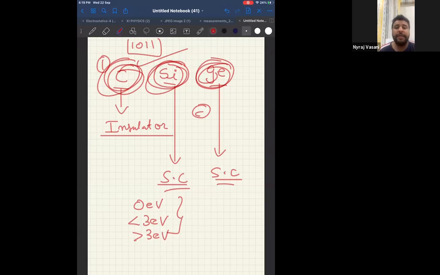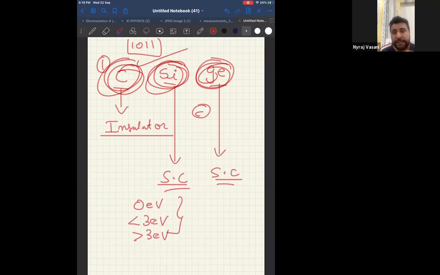As long as electron is in the valence band, it is not a free electron. For electron to conduct, electron has to jump to the conduction band. Only when electron jumps from valence band to conduction band, it can conduct electricity.